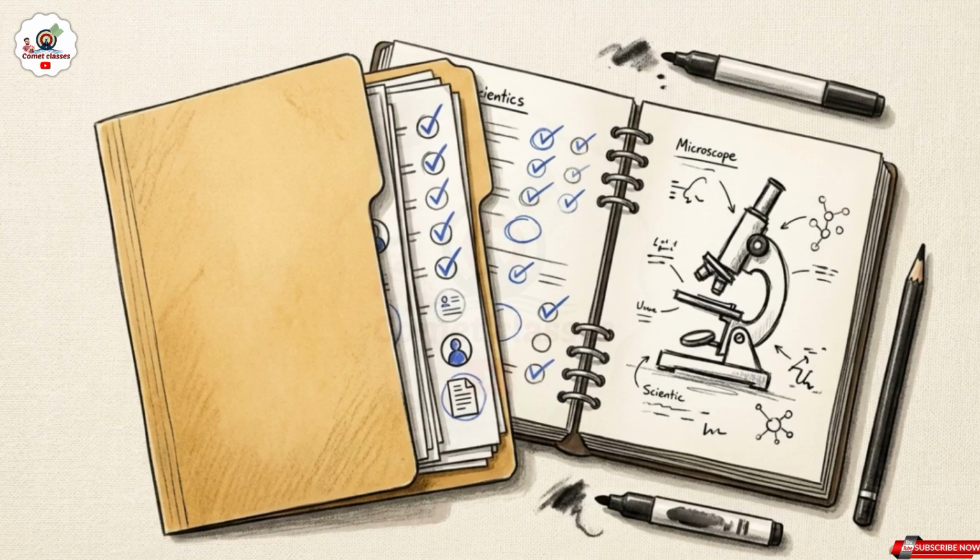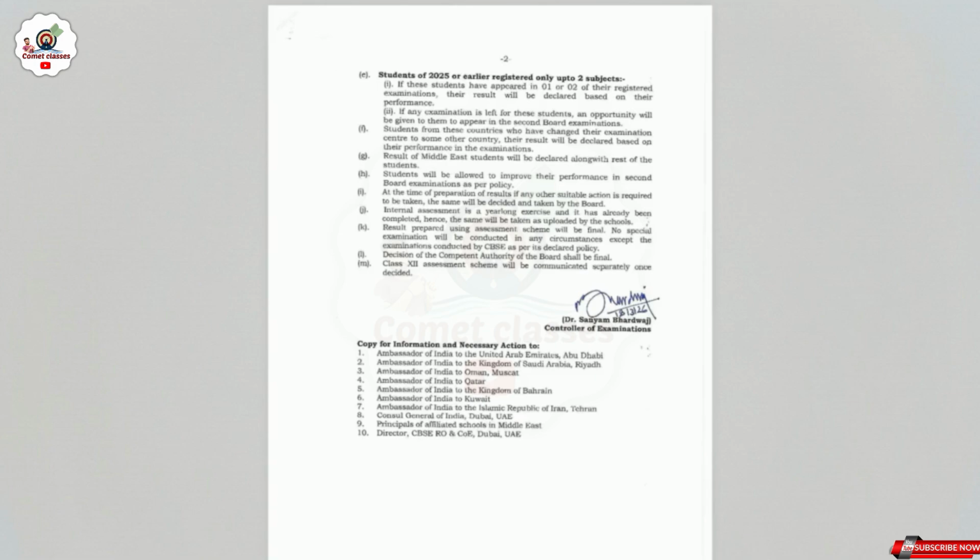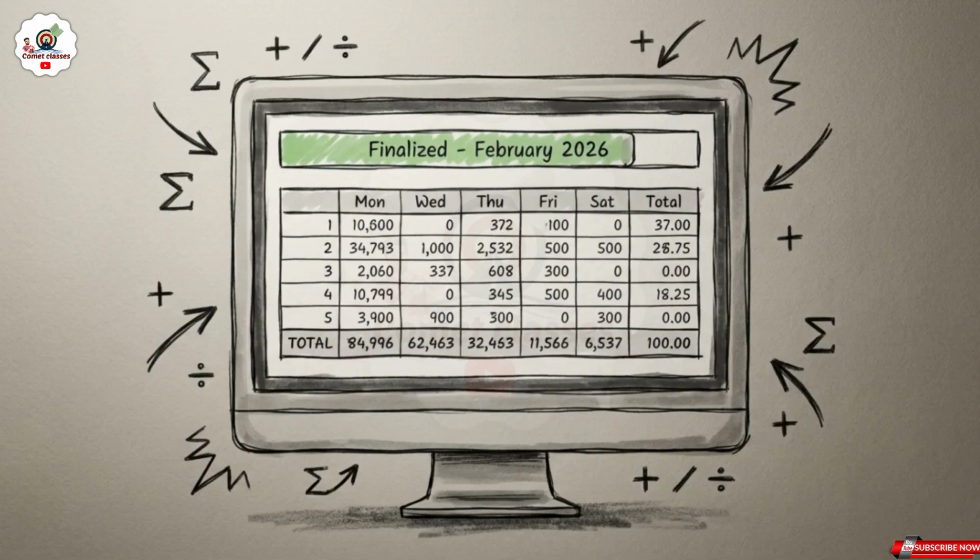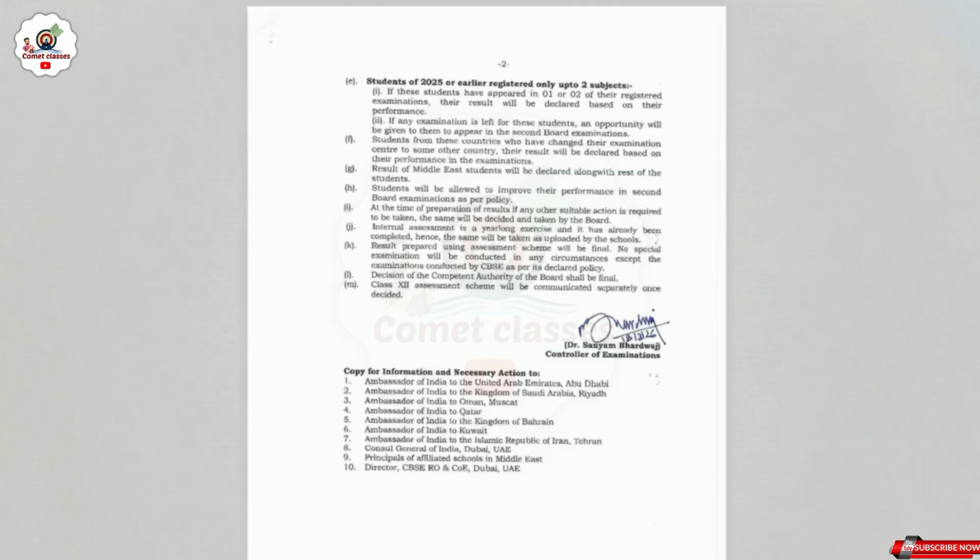Beyond the written exams, the board also addressed the status of practical marks and internal assessments. These internal marks are based on year-long exercises that schools have already completed and uploaded to the board's portal. Because these records were finalized before the cancellations, that portion of your grade remains secure and unaffected by the recent changes. Despite the regional cancellations, results for Middle East students will be released simultaneously with the global student body.